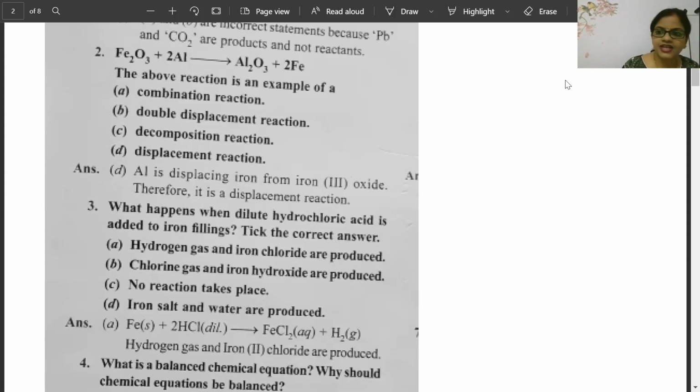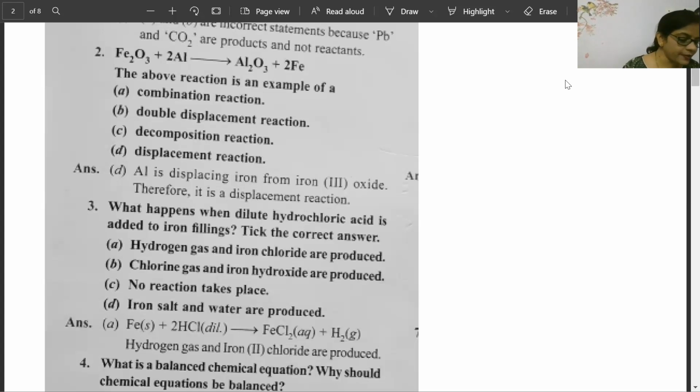Bang on, Bhumi. Super. Saranya, very good. Now Kirti Maya is telling, the equation in which the number of atoms of all the elements is equal on both sides of the equation is known as a balanced chemical equation. Very good. But why must the equation be balanced? All three of you have explained in your own way. It's good because I don't want you to mug up and vomit in the paper. What about others?